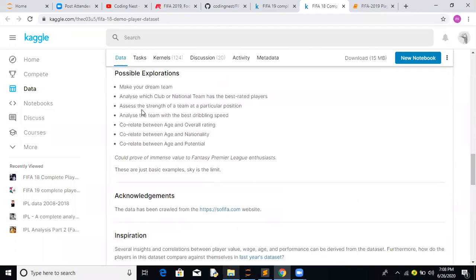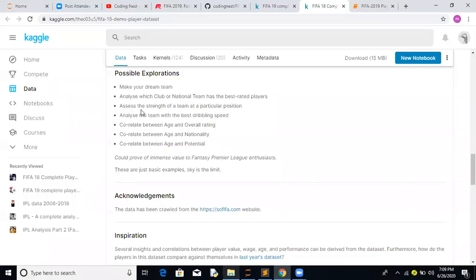Okay. So the first thing is make your dream team. A dream team is, for example, in a manager's style. If somebody is an Italian team like Inter Milan, they normally play with three defense, five midfield, and the remaining play in the forward. Barcelona normally play a 4-3-3 position. Chelsea is playing 4-4-2. It depends on the manager what playing style he wishes to use. So on the basis of that playing style, we have to create a dream team.